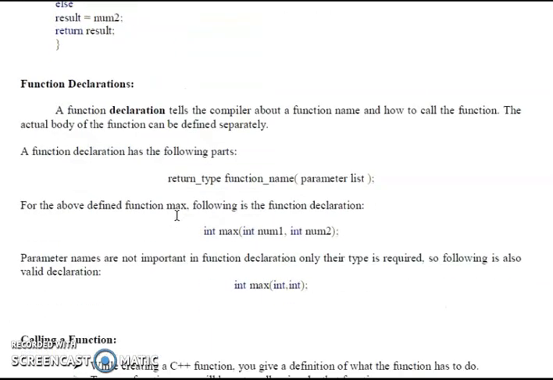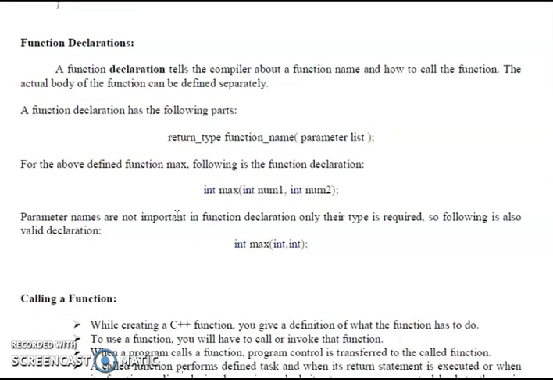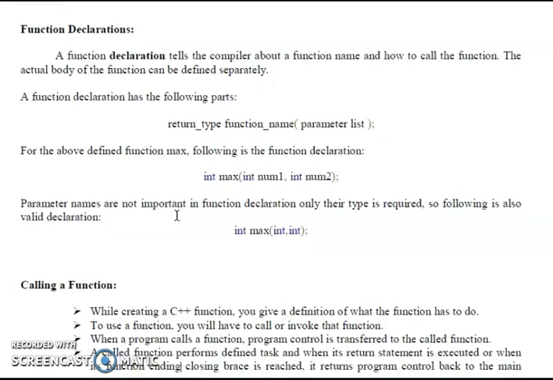And what is the use of a function declaration? A function declaration tells the compiler about a function name and how to call the function. The actual body of the function can be defined separately. A function declaration has the following parts: return type, function name, parameter list.